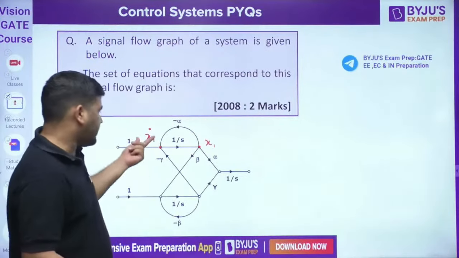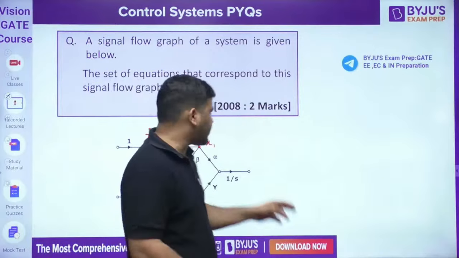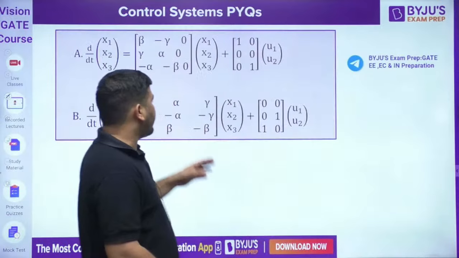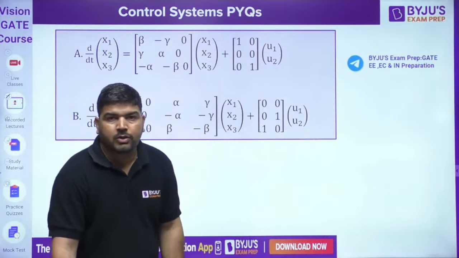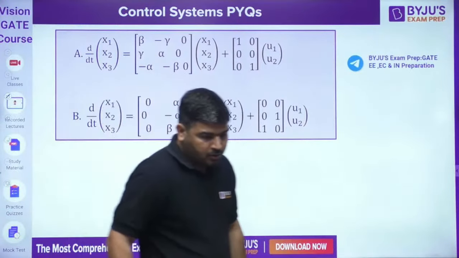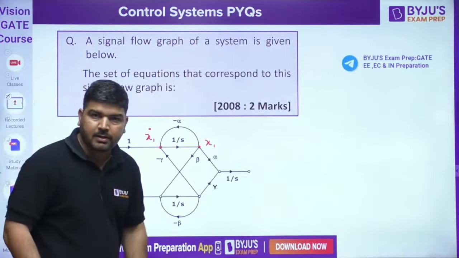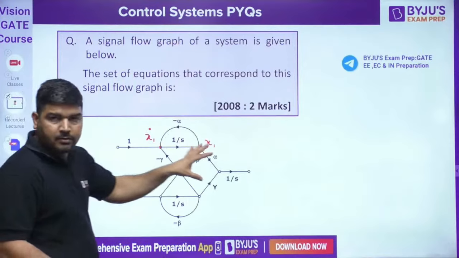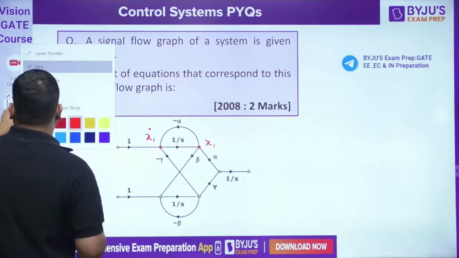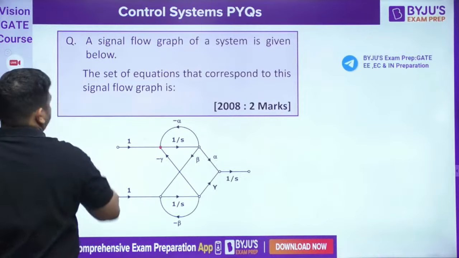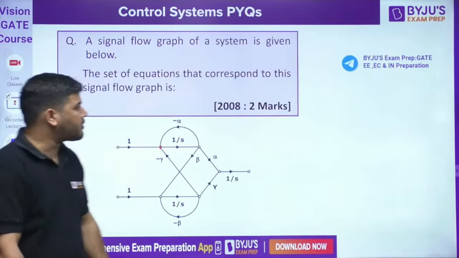So I think there is a correction in this question. x1, x2 should be mentioned. It is not mentioned in the problem. That's why we will not be able to find the solution exactly. Okay. So please check whether there is a correction or not in this problem. If there is some correction, tell me. Otherwise, we will not be able to solve it. So remember this question. x1, x2, x3 should be mentioned. Then only you can solve the problem.